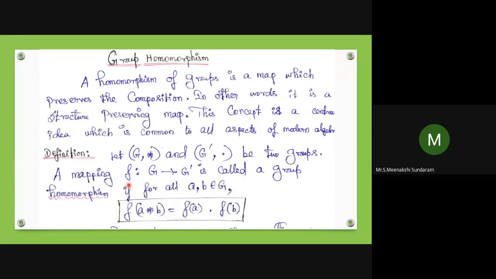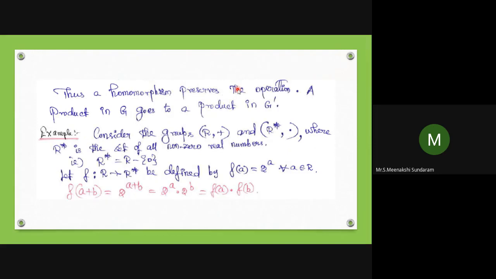Next we move on to an example of a homomorphism. Consider the groups R comma plus, the real numbers under addition, and R star comma dot, where R star is the set of all non-zero real numbers, that is, other than 0. Sometimes it is given that way also.